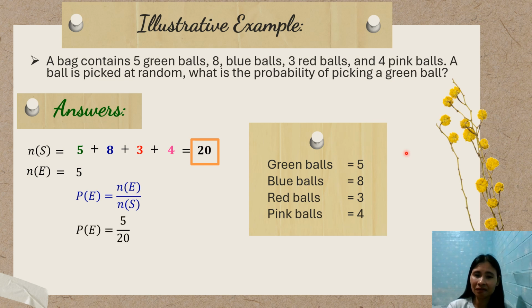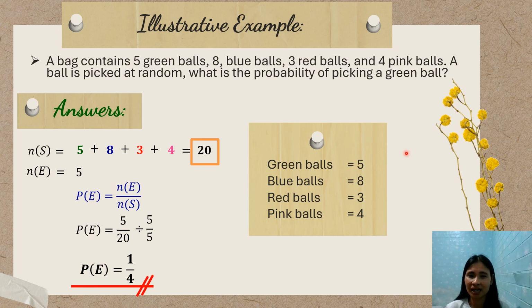Solving now for the probability, 5 over 20, the two numbers are divisible by 5. 5 divided by 5 is 1, and 20 divided by 5 is 4. So the probability of getting a green ball is 1/4. That's the final answer. From this example, we can create more questions like the probability of getting a blue ball, a red ball, or a pink ball.